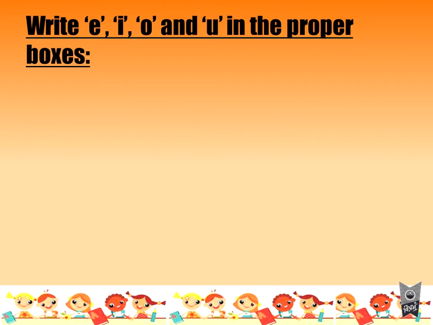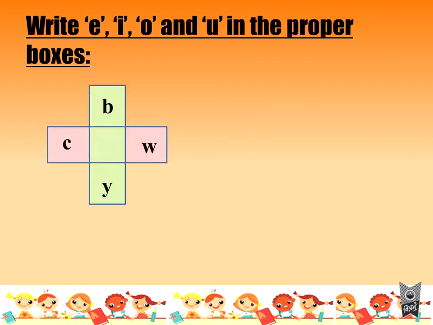In the next line, the third box, you have this, and we have already used I and we have used U also. Now E and O are remaining. So this is B, this is Y. So what will I use? E and O. B E Y. Does it make any sense?